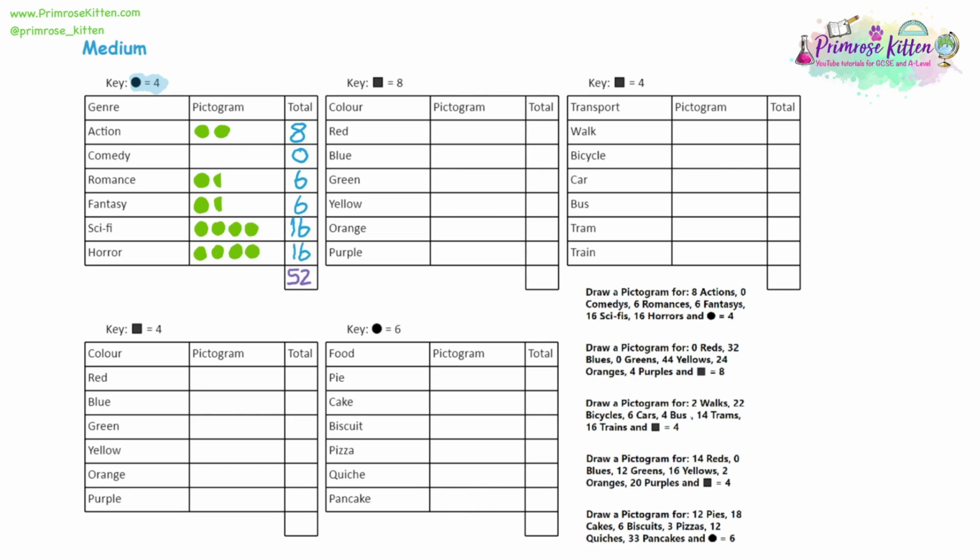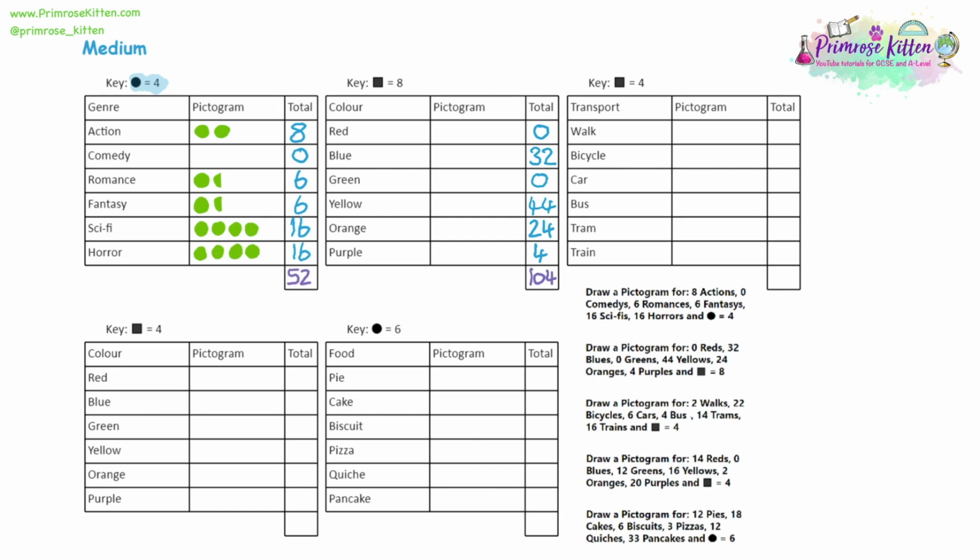Moving on to question 2, we have favourite colours. So the first job is to transfer over the numbers. Nobody likes red out of this group of people. 32 liked blue, 0 light green, 44 liked yellow, 24 preferred orange, and 8 preferred purple. We can add those up for our final total. 32 plus 44 plus 24 plus 4. So altogether, 104 people are included in this survey.